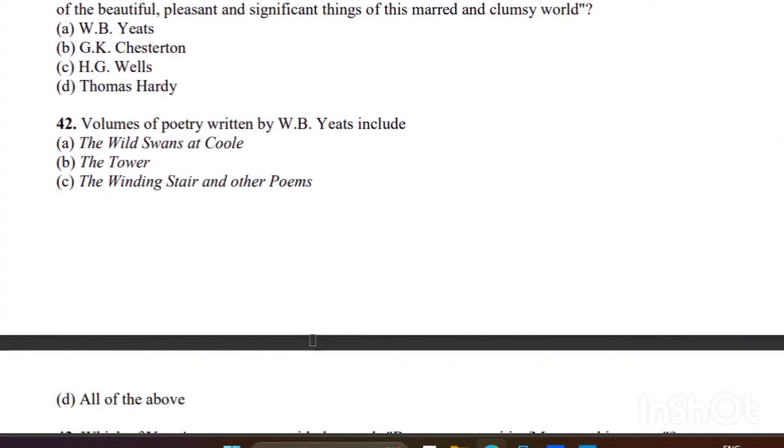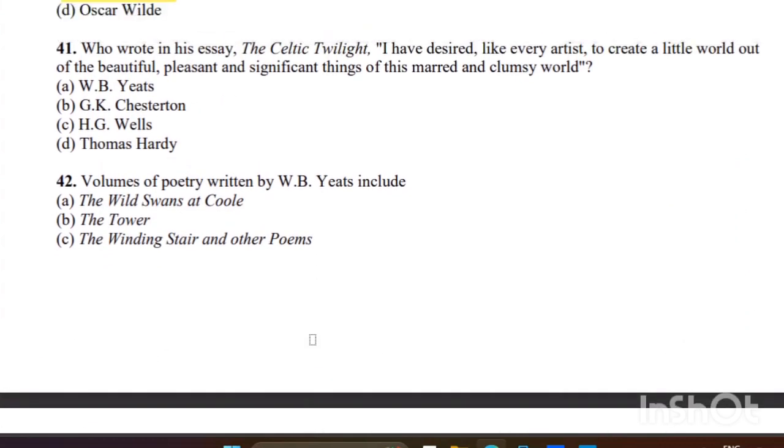41. Who wrote in his essay The Celtic Twilight? I think it's a very easy question also because you know The Celtic Twilight, you go through this right answer. "I have desired, like every artist, to create a little world out of the beautiful, pleasant, and significant things of this weird and clumsy world." So the right answer is A, W. B. Yeats.